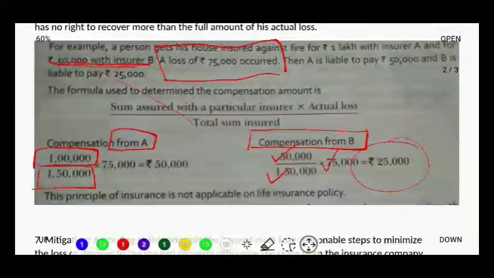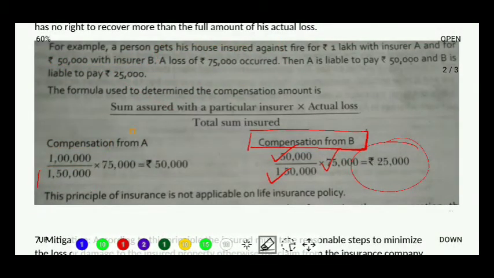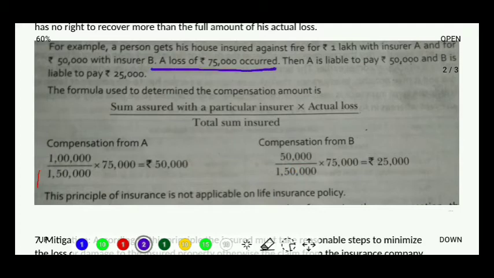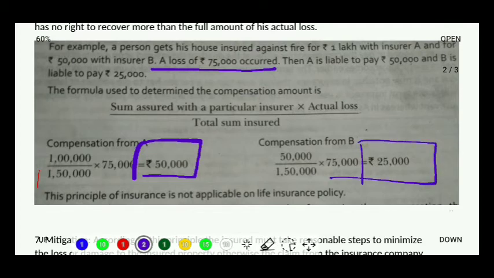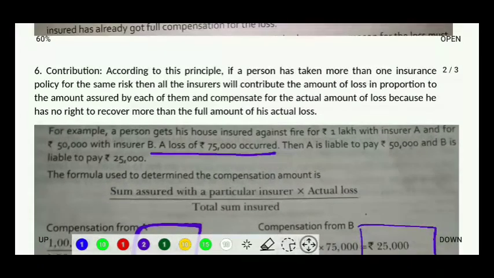There was a loss of 75,000, and this 75,000 will be shared in two halves. 50,000 will be paid by company A and 25,000 will be paid by company B. Clear? So that was all about the principle of contribution. Let's read the part that we have left.